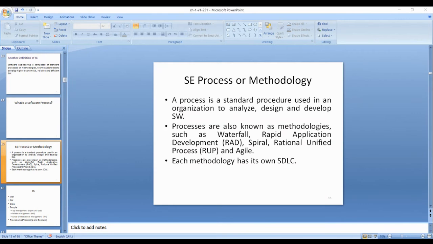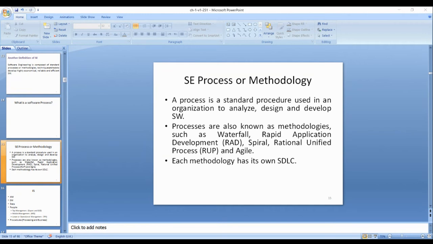The objective of analysis is: what is or are the problem or problems of the customer.